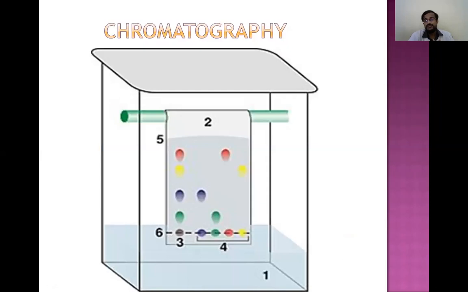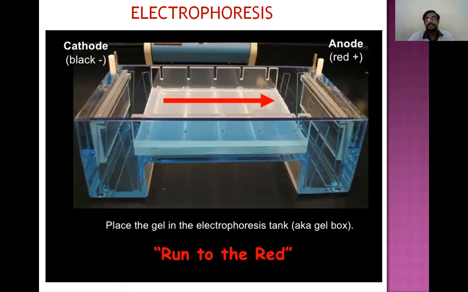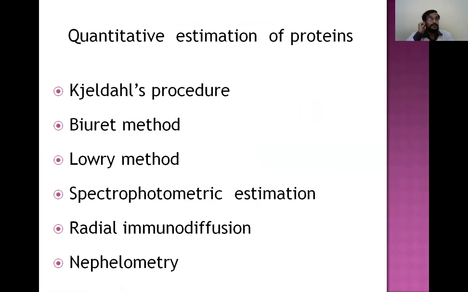Chromatography is used for separation and isolation of proteins, mainly for the separation of proteins and of amino acids. Electrophoresis is used for separation of proteins depending upon the charge. This is the pattern formed in electrophoresis. Coming to the quantitative estimation of proteins, the proteins are estimated by different methods: Kjeldahl procedure, Biuret method, Lowry's method, spectrophotometric method, radial immunodiffusion, and nephelometry.